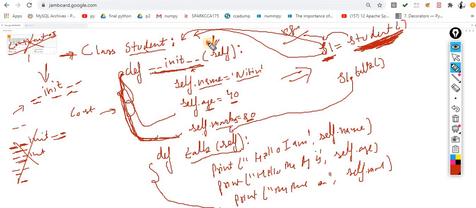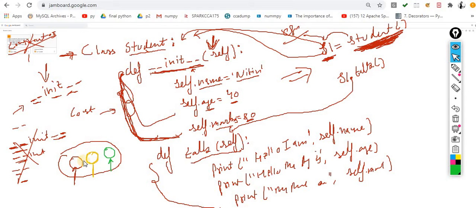And what is this self, sir? Okay, as I told you earlier, in a class I differentiate the member variables and methods into three categories: instance, class, and static. So for example, this is the group of people who belong to the static methods or static variables. These are the group of people, I'm changing the color for the same, who belong to the class methods or the class variables, and these are the group who belong to the static methods and the static variables.